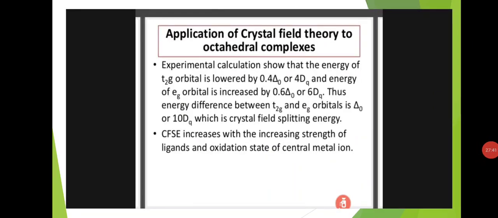And application of crystal field theory to octahedral complexes. Experimental calculations show that the energy of the T2g orbital is lowered by 0.4 delta O or 4 Dq, and the energy of the Eg orbital is increased by 0.6 delta O or 6 Dq. Thus, the energy difference between the T2g and Eg orbitals is delta O or 10 Dq, which is the crystal field splitting energy. And the crystal field splitting energy increases with the increasing strength of ligands and the oxidation state of the central metal ion.